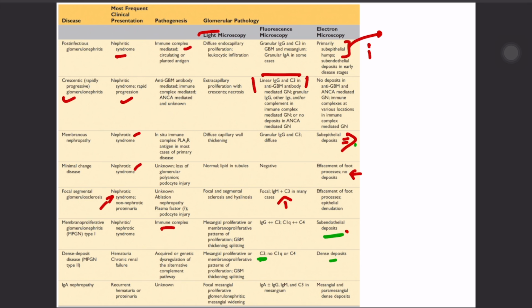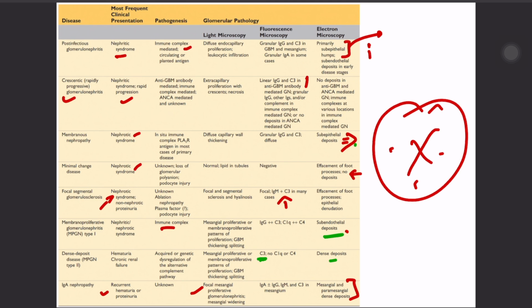Next, IgA nephropathy is mediated by IgA. The important thing is that hematuria and proteinuria are very, very recurrent. All right. And then there is focal mesangial proliferative glomerulonephritis. That one you have to remember. And finally, there are dense deposits seen in mesangium and paramesangium. Okay. These are the important points. Whatever things I have marked, just read that alone. Take a screenshot of this slide. I'll give you a second. Just before going to the exam, just see these. That would do.